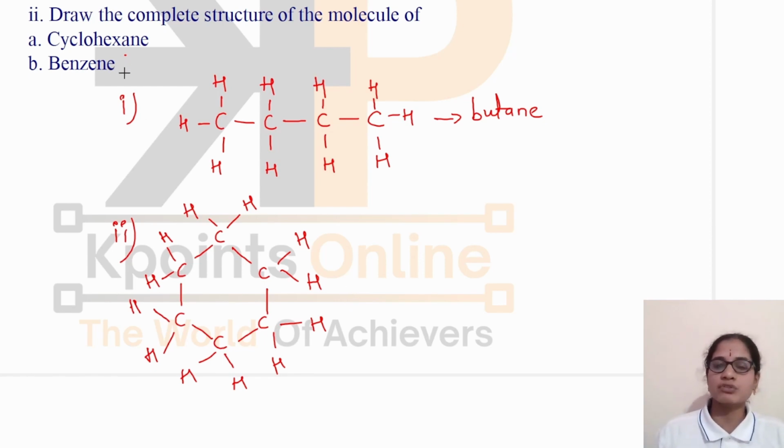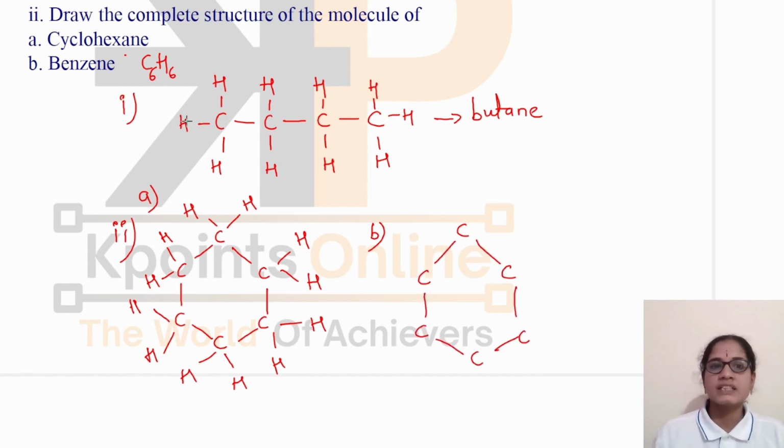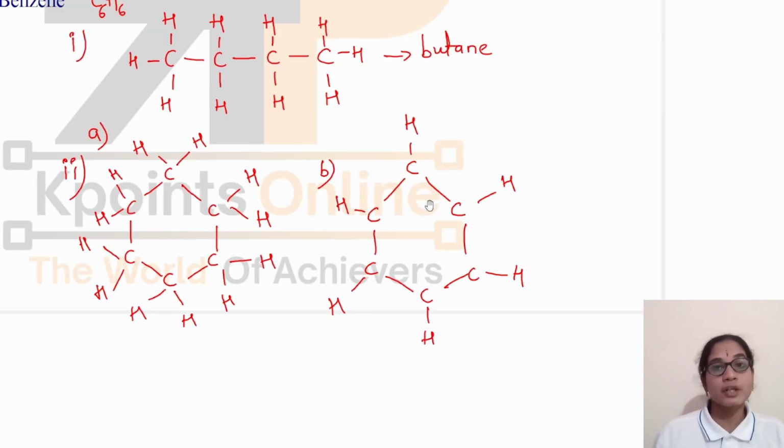Next we have to write a structure for benzene. This is A and this is B. Benzene has the formula C6H6 and there are alternate double bonds between the carbon atoms. First let us write all the carbon atoms in the form of a ring. There are 6 hydrogen atoms here: 1, 2, 3, 4, 5, 6. So in order to satisfy the remaining valency, I should write the double bond here. And alternate double bonds are present between the carbon atoms. This is how benzene looks.